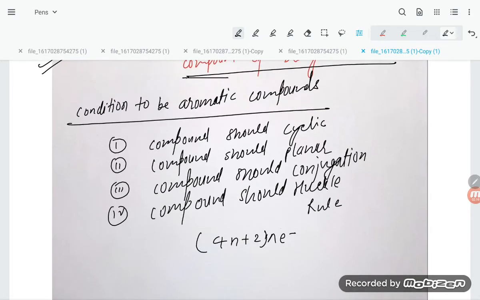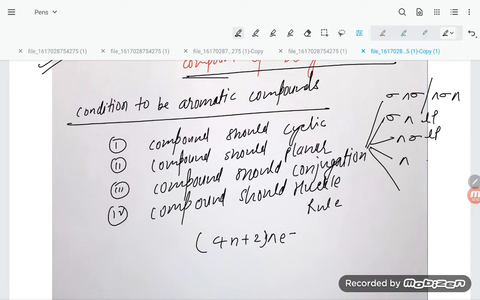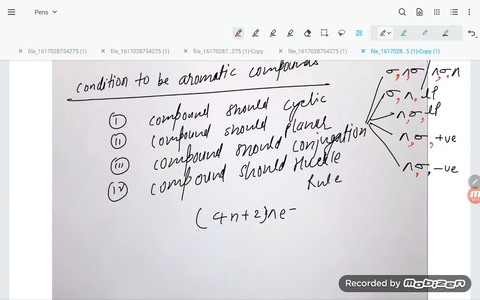Conjugation means what? There should be alternate sigma, pi, sigma, or pi, sigma, pi, or sigma, pi, lone pair, or pi, sigma, lone pair, or pi, sigma, positive charge, or pi, sigma, negative charge. This has to be alternate. So this is conjugation.